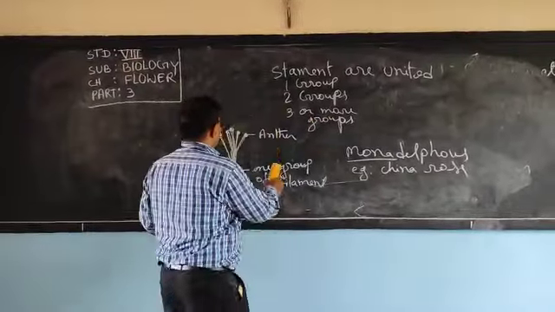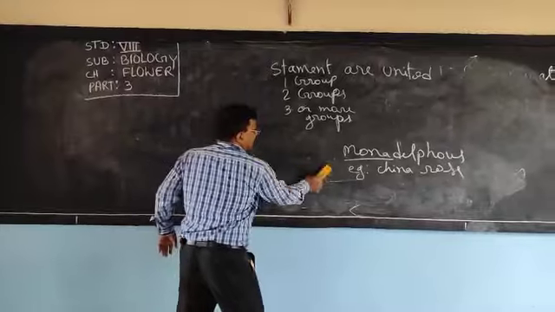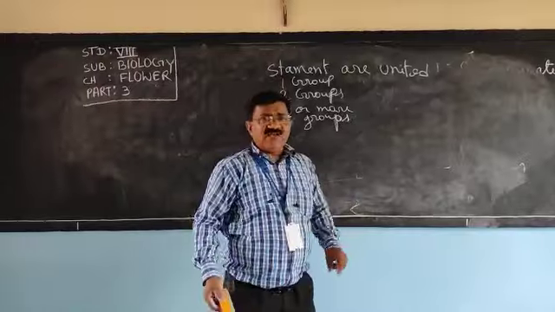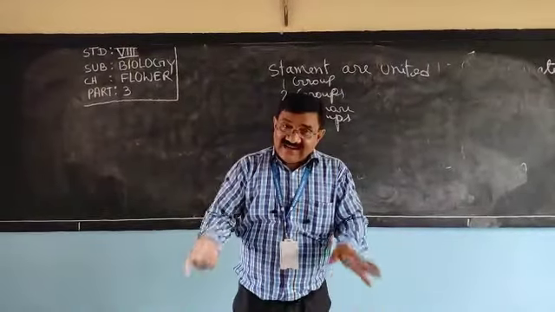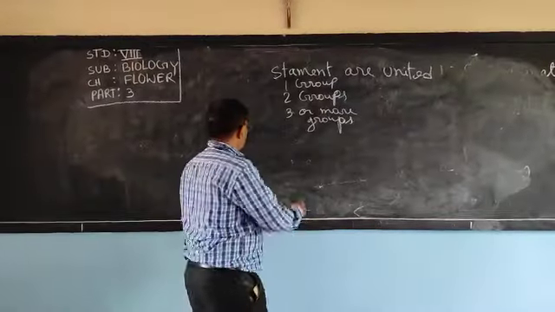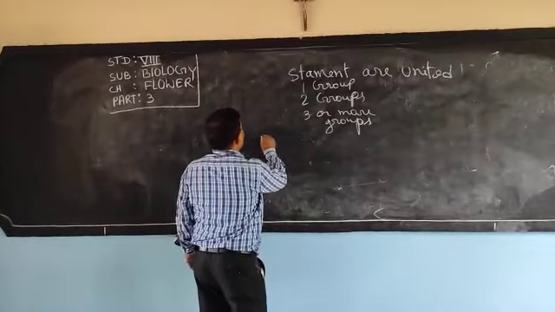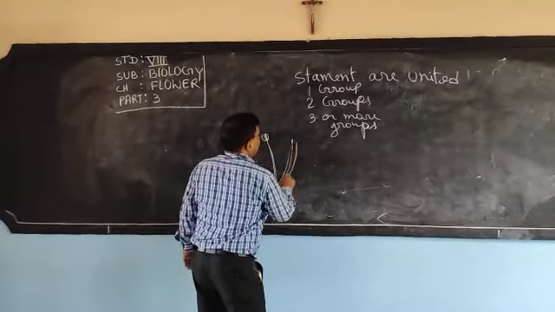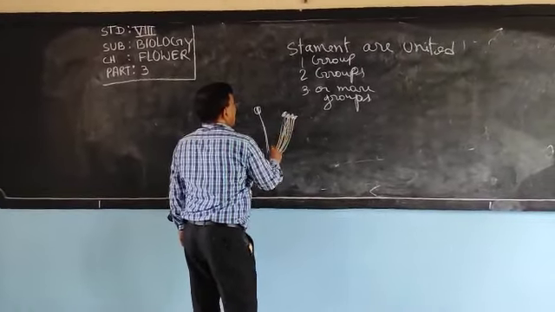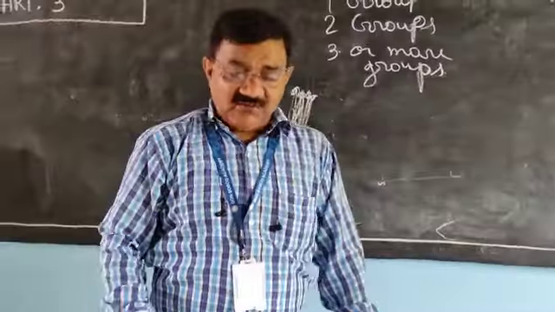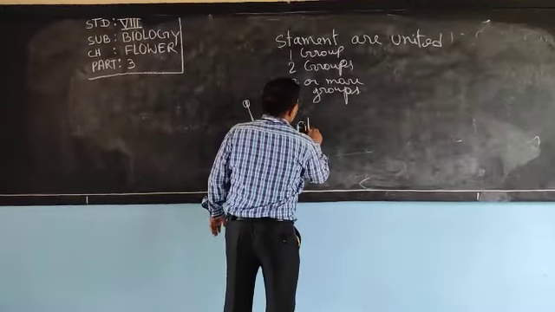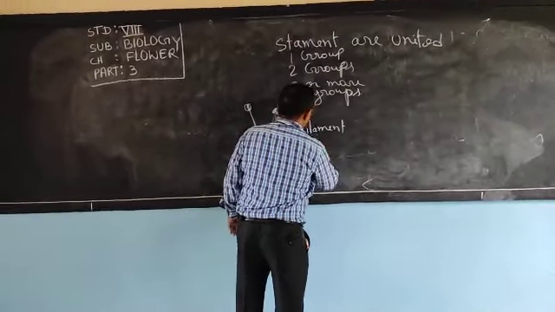Coming to the second part. Second part is what? They are united in two groups. Only the filaments are united. Two groups: one is this group and the other. Two groups are there. And filaments are united in two groups.